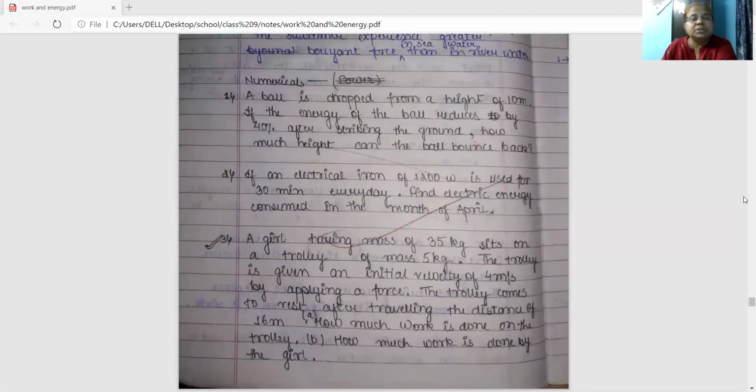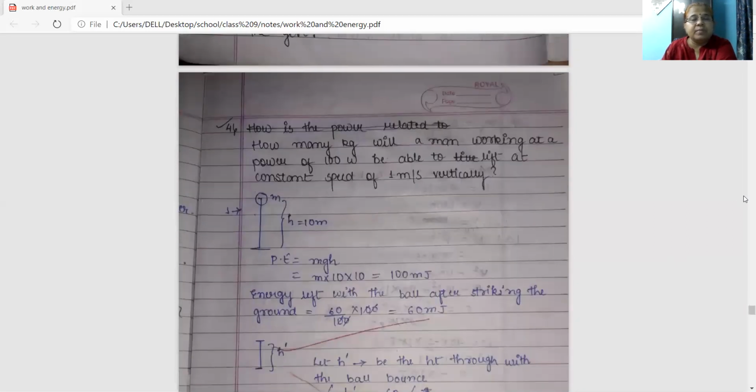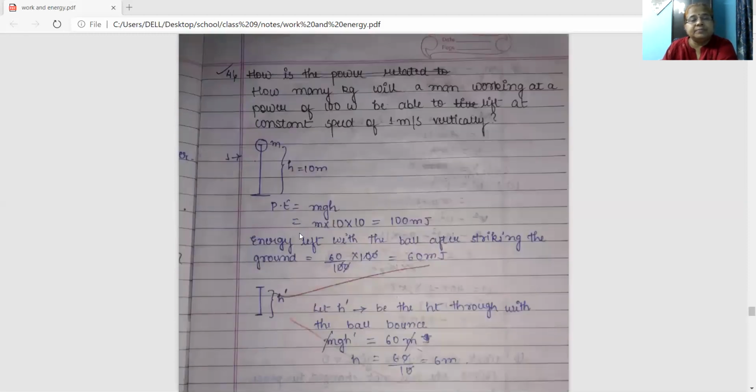Now come to the solution. Number 1, see here, the ball is at the height of 10 meter. Let the mass of the ball be small m. So potential energy equals mgh. m is the mass, g is 10 here, h is 10 here. So the potential energy at the height h is 100 m and the unit will be joule.